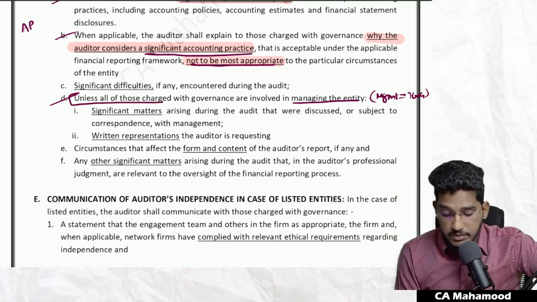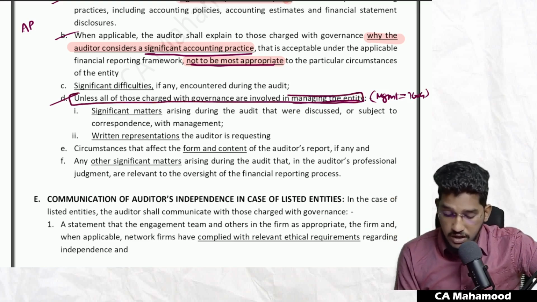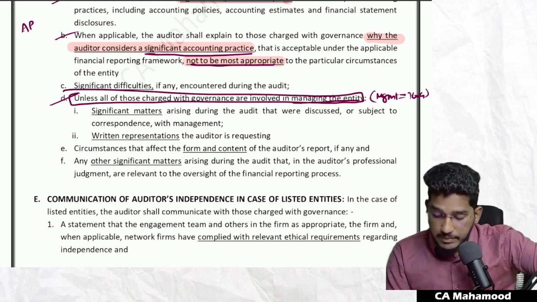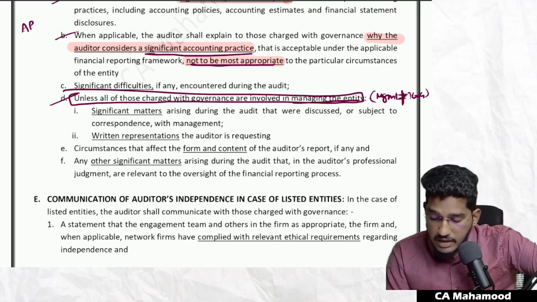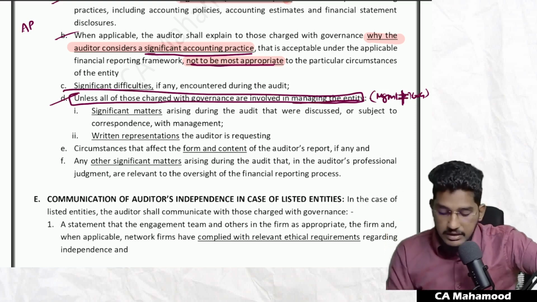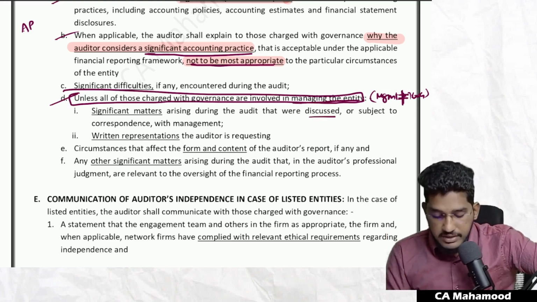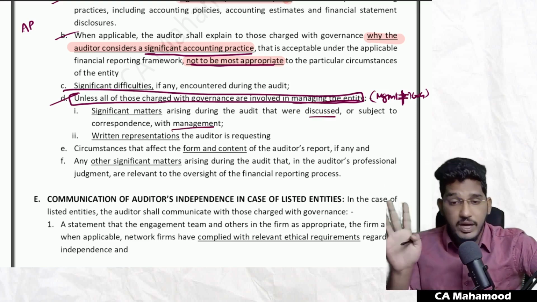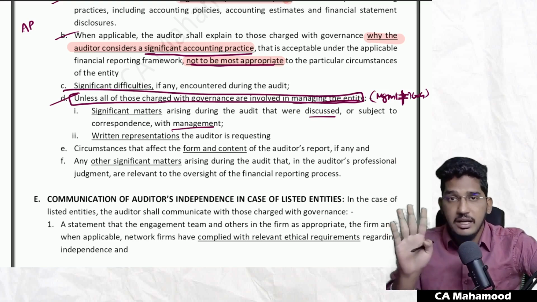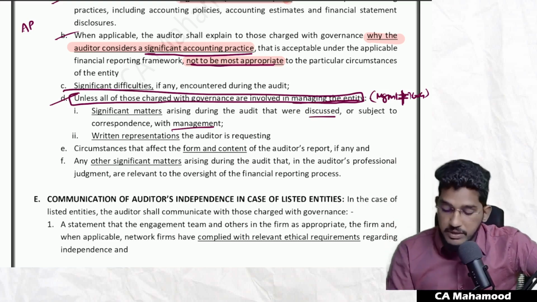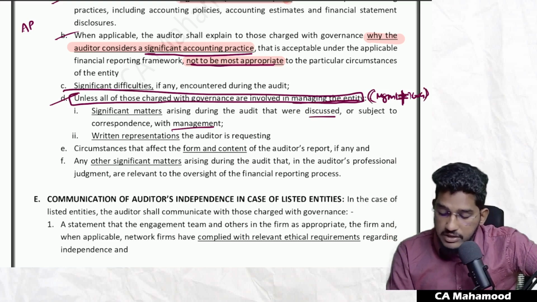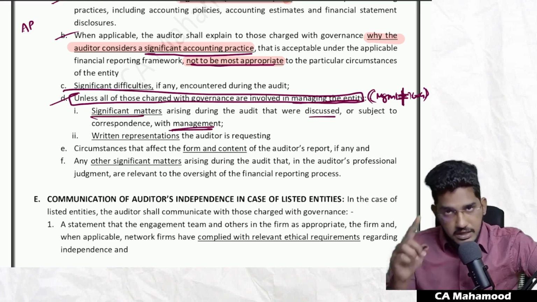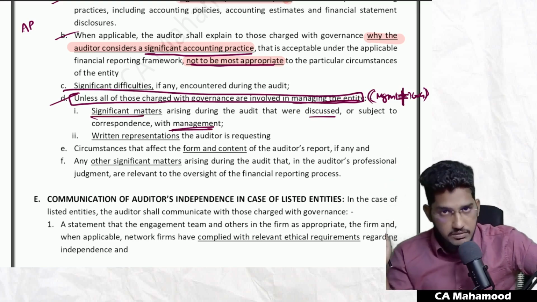That's why, if you observe the terminology, unless all of those charged with governance are involved in managing the entity, that means if management and those charged with governance are not the same people, then whatever significant matters you have discussed with the management, communicate them once again with those charged with governance.